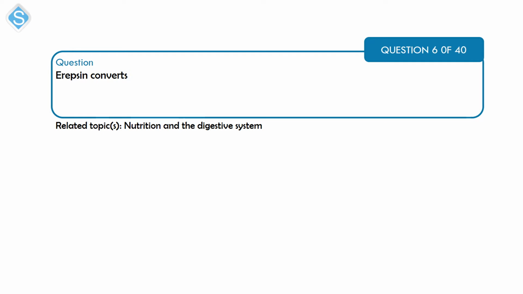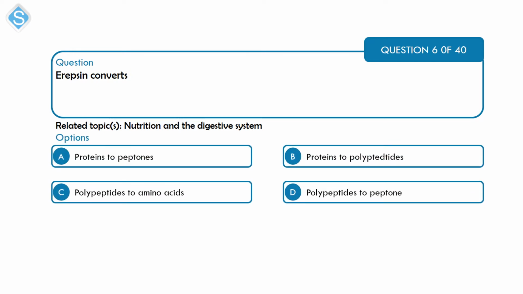Next is a question on body systems, nutrition, and digestive system. Erepsin converts A, proteins to peptones, B, proteins to polypeptides, C, polypeptides to amino acid, and D, polypeptides to peptone.